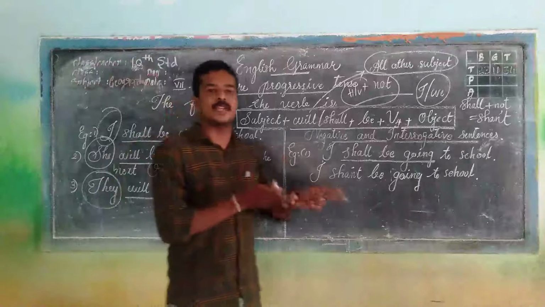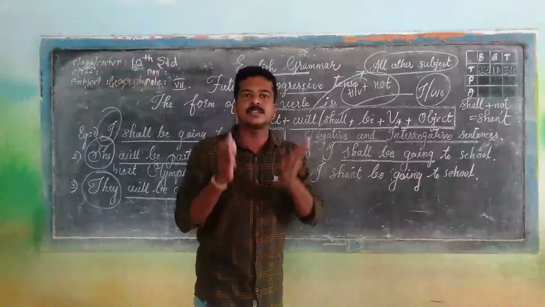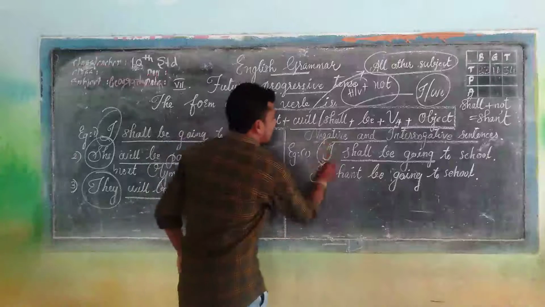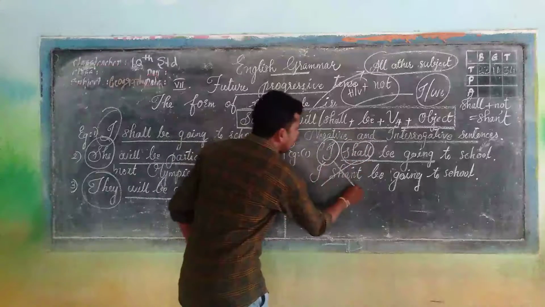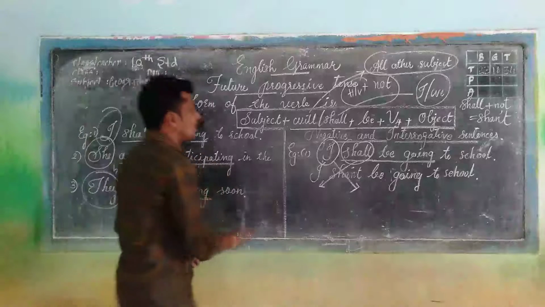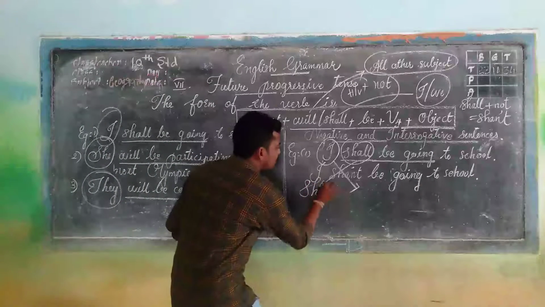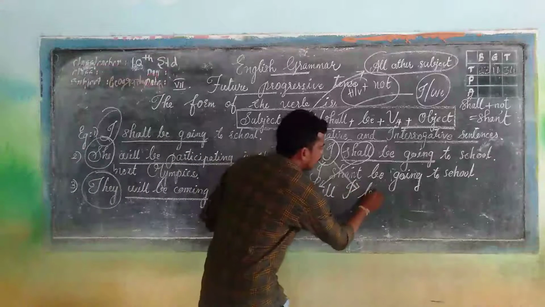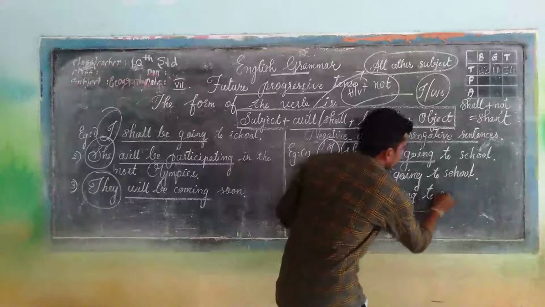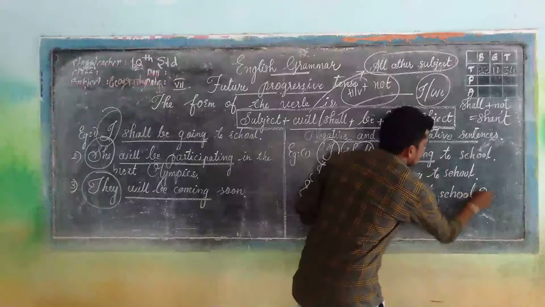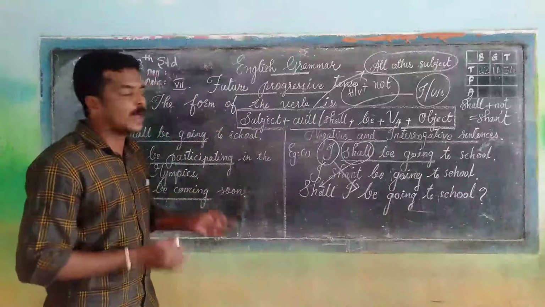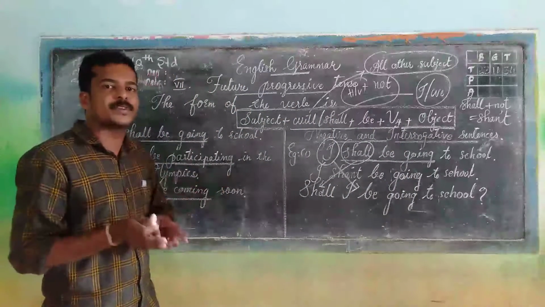Next is interrogative. As I told you, yes or no questions always start from the helping verb. So just change the place of the subject and the helping verb, and you will get the interrogative form: shall I be going to school? It ends with a question mark because it's an interrogative sentence. How did I make this interrogative form?